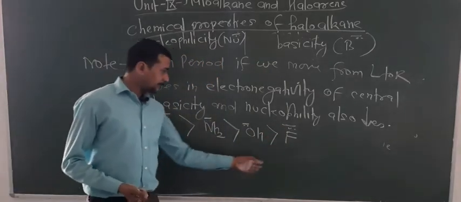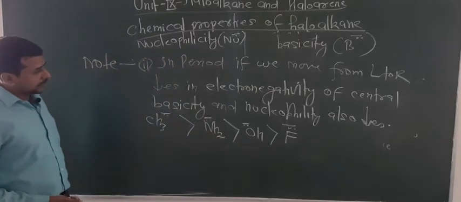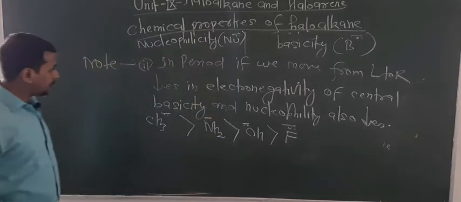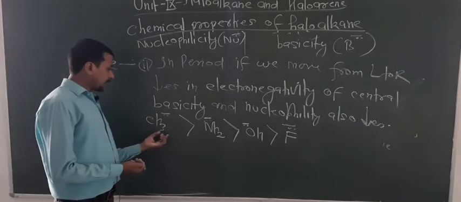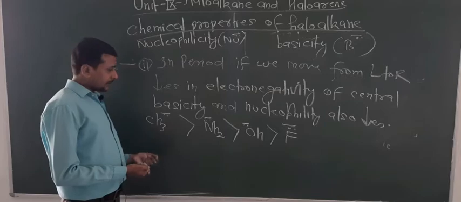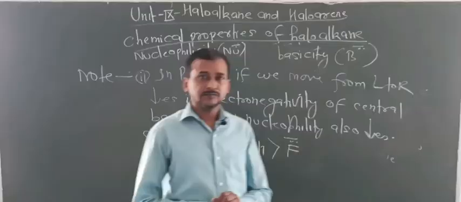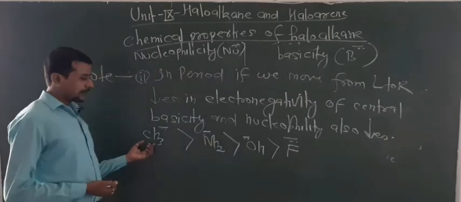So look at the conditions here again. More electronegative, less electronegative, less electronegative atom, and less electronegative atom. So as the electronegativity of the central atom decreases, basicity and nucleophilicity also decrease. So this indicates the electronegativity order. Now the basicity order is basically, so that's why fluorine is less basic than CH3 minus.